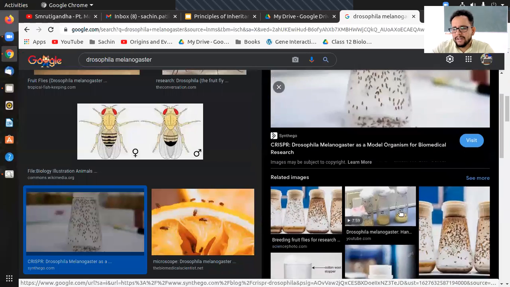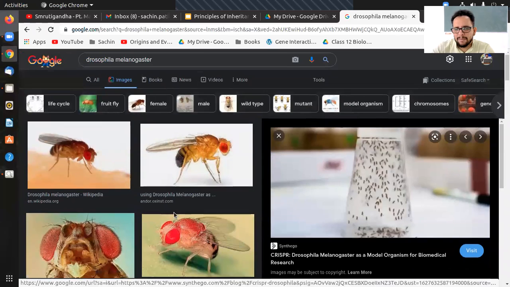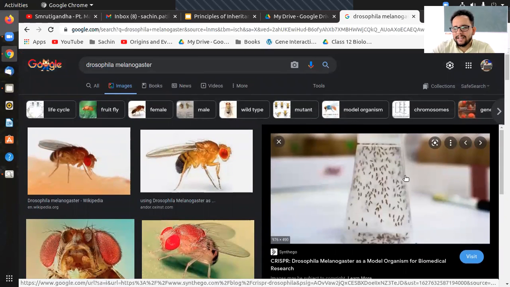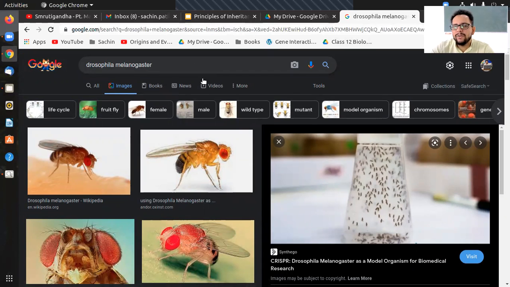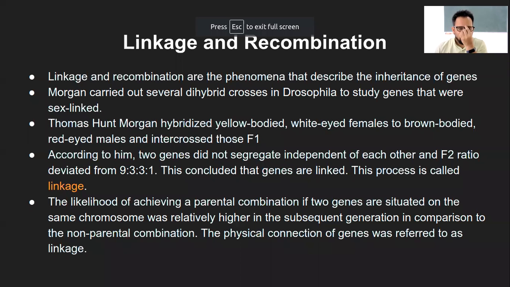They are cultured in the laboratory in these flask-like things, and when you zoom out, they look like this. These fruit flies are very commonly used for various biological studies, especially in evolution, because they still have quite a lot of genes which are common to most species. They are very widely studied organisms.